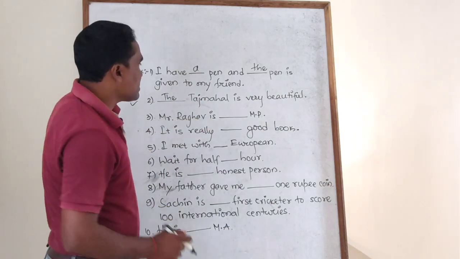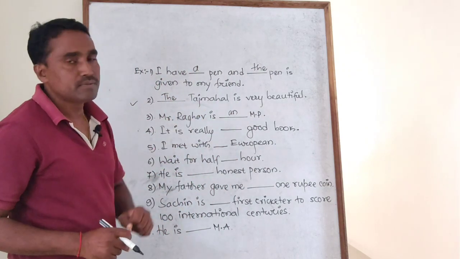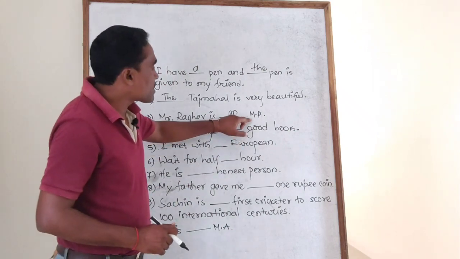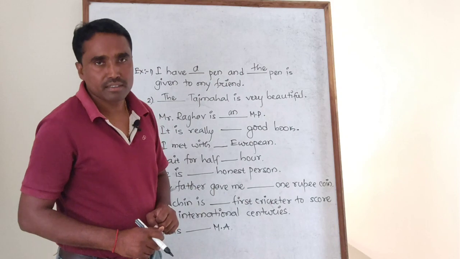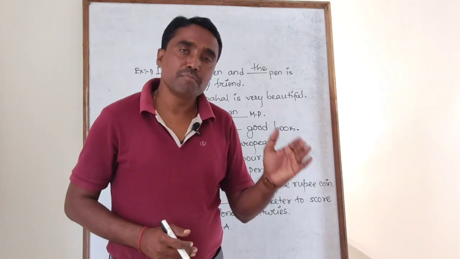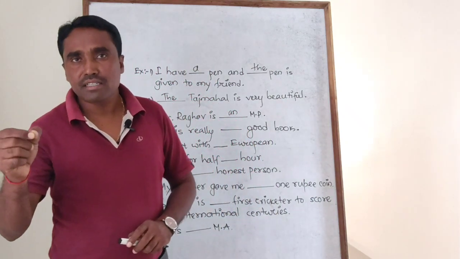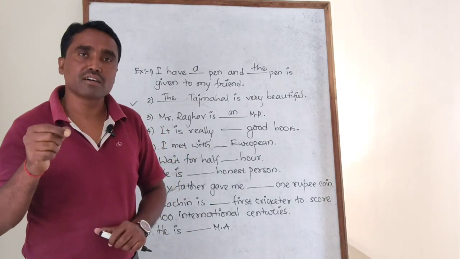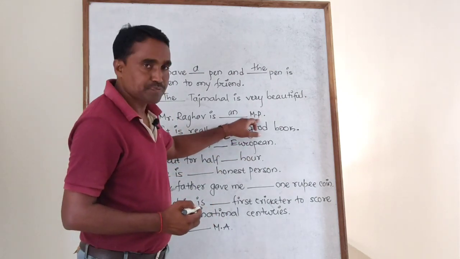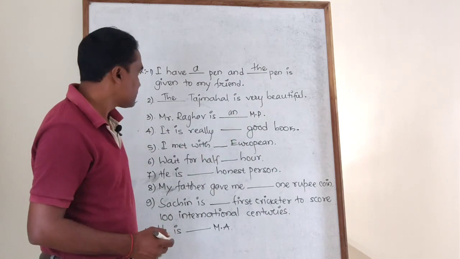Mr. Raghav is an MP. You cannot write 'a MP'. Why? The reason is, try to pronounce this one: MP. If I expand this, Mr. Raghav is a member of parliament. But here I am using MP. Look at the pronunciation: M, A plus M equal to M.